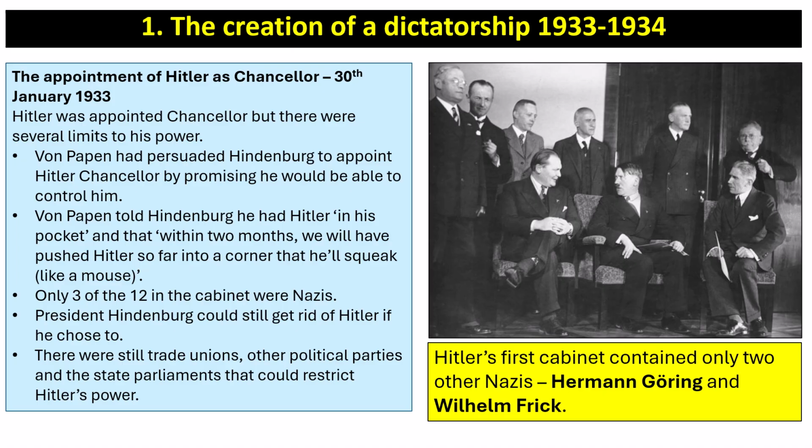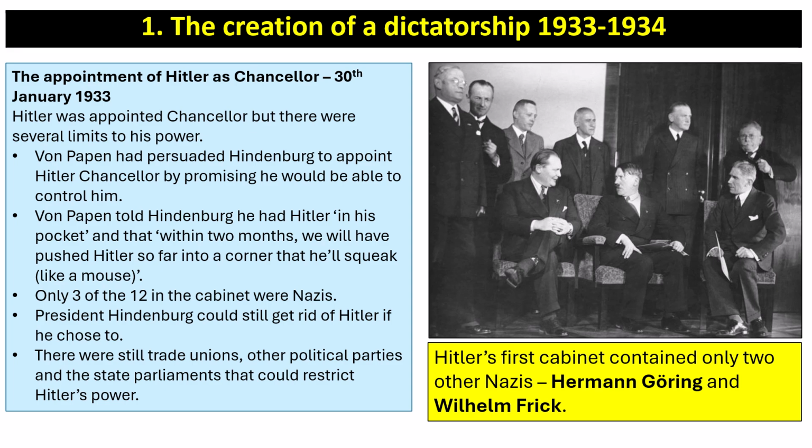Okay, so the first part of this topic is the creation of a dictatorship 1933 to 1934. Now, as we saw in the last video, Hitler was appointed Chancellor, which means leader of Germany, on the 30th of January 1933. But there were several limits to his power.